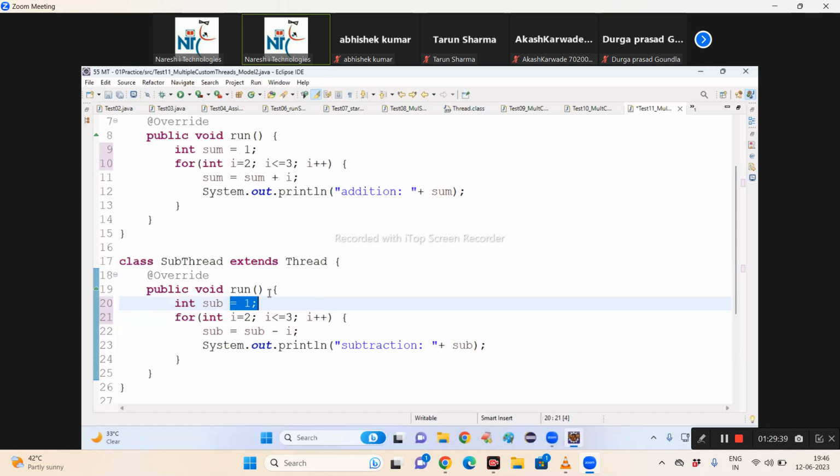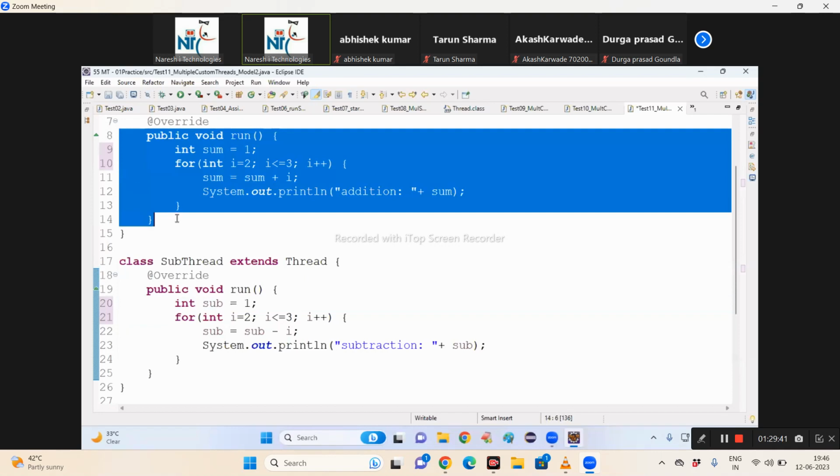Okay, when you write this logic, definitely the interviewer, by seeing this question, will get shocked. Hey, because in every textbook, everywhere, what will the value be? sum equal to 0, sub equal to 0. But what have you written? 1, and the index number starts with 2. He will definitely get shocked and he will call you for the next round. Hey, what logic have you written?